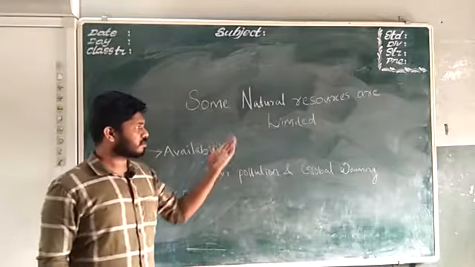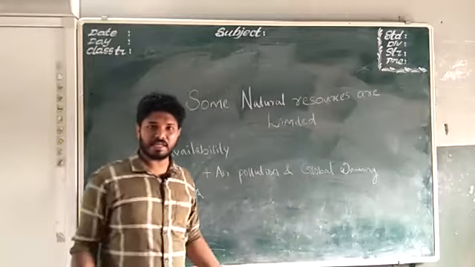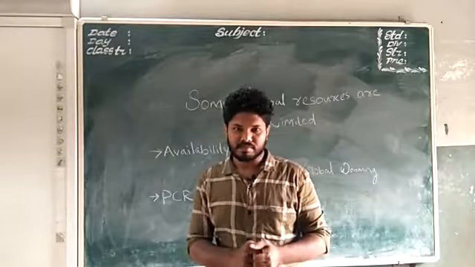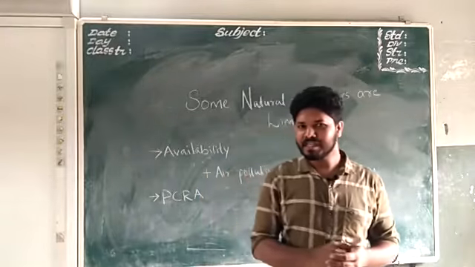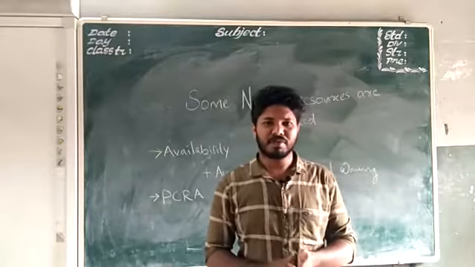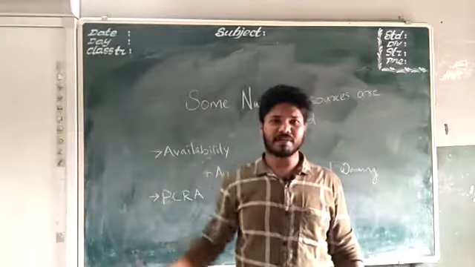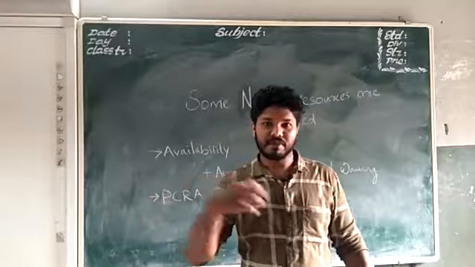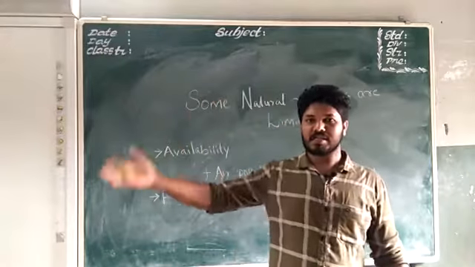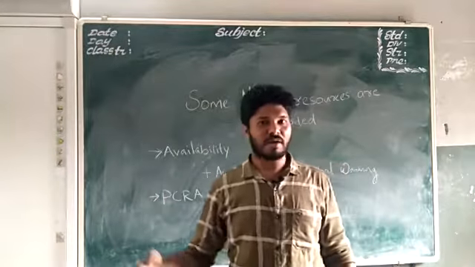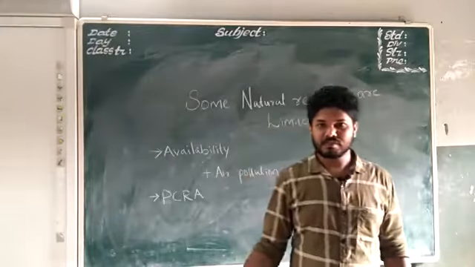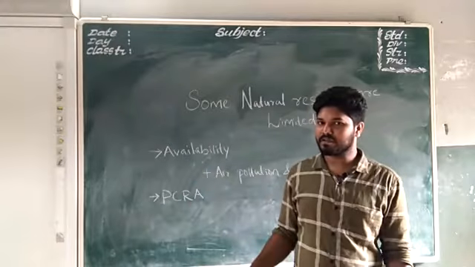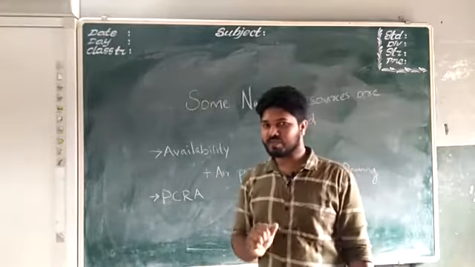So some natural resources are limited because of their availability, that is, they are available in a limited amount on the earth. And even if they are available in a definite amount, we have to conserve something for our next generation, isn't it? Then only they also will enjoy all the things that we enjoyed in our life. So the next generation coming to this earth should enjoy all the natural resources that are enjoyed by us. So we have to conserve for them, and use the natural resources very judiciously.